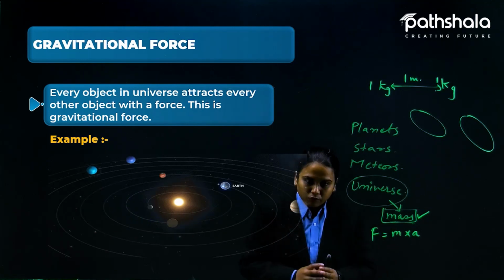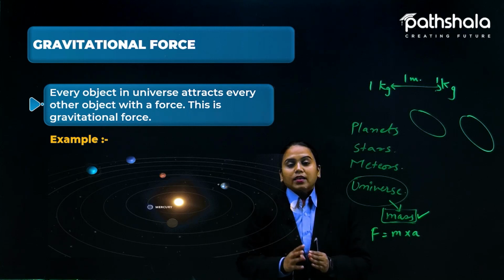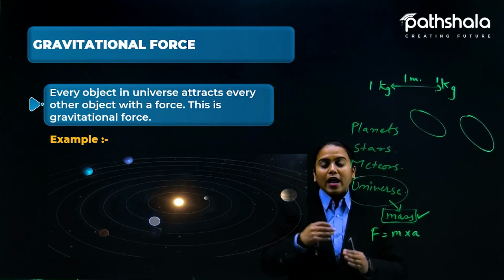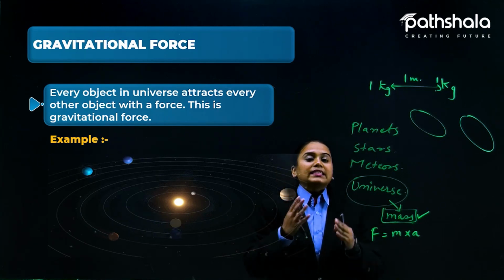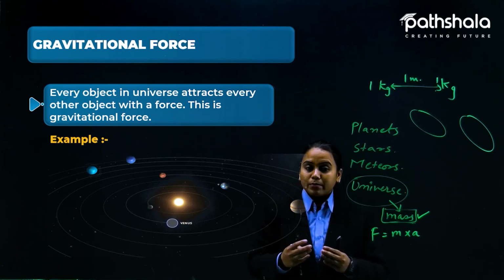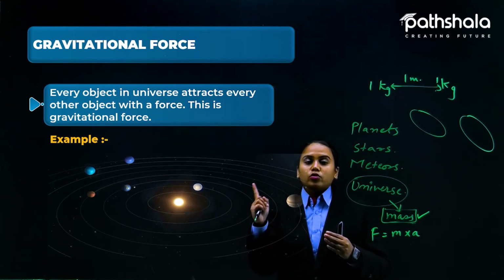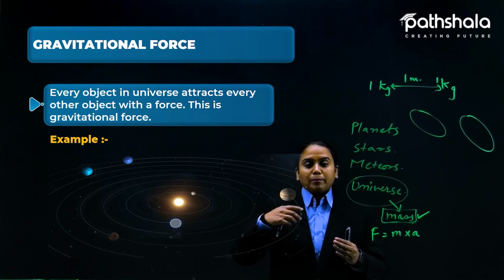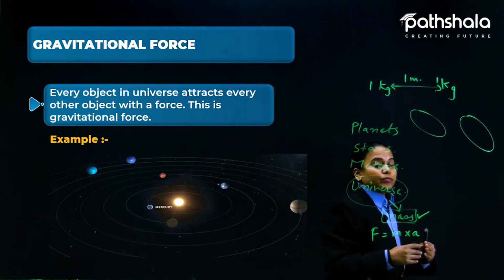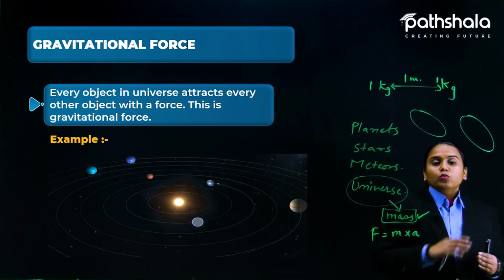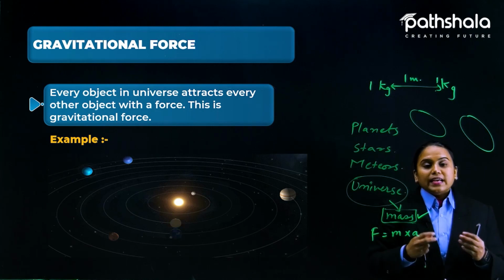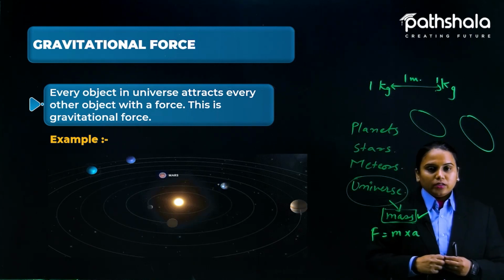So this is gravitational force: every object in the universe attracts every other object with a certain force, and that force is known as gravitational force. We cannot see that force with the naked eye, but we can sense it because we have seen it in practical examples. Our moon revolves around the earth, planets revolve around the sun, and even galaxies get attracted towards each other. So in every part of the universe there is a gravitational force working.